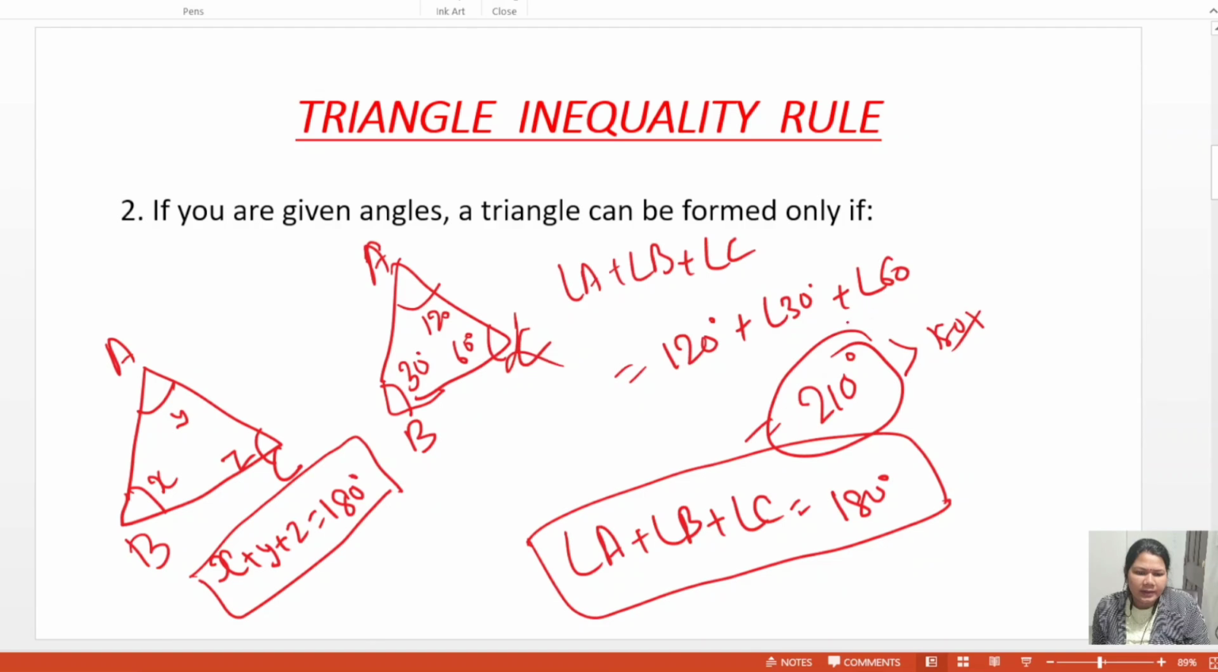This is a condition. There are two: according to sides one condition, according to angles one condition. If all three angles sum to 180 degree, then a triangle is formed. If two sides' sum is greater than the third side, then a triangle is formed.